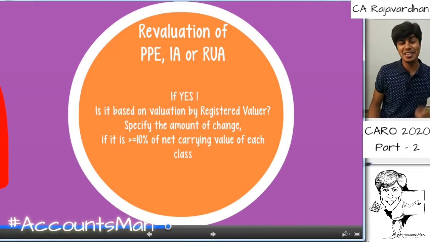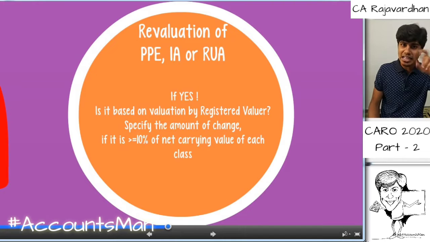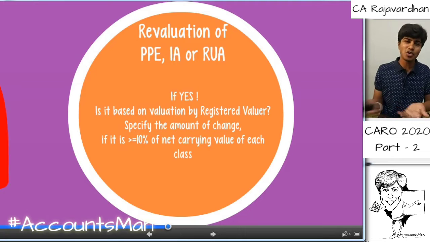Me being a lessee, if I have taken an asset on operating lease, I have no intention of buying the asset and I don't have the ownership, but still I would have to record the asset in my books of accounts on the balance sheet asset side. The way in which I'll record it is called the right to use asset. If such a right to use asset is revalued, then we need to look at this. Ind AS 116 is an amazing standard. Modification of lease is where we'll cover this revaluation. It is one of the very beautiful things, and I'll try to cover that in one of the videos coming soon. Yeah, so this is regarding revaluation.